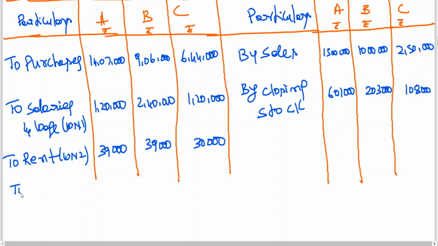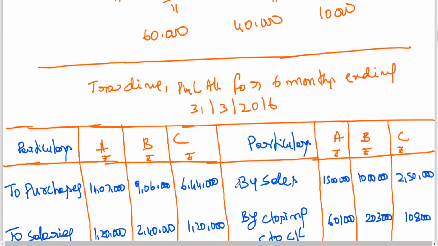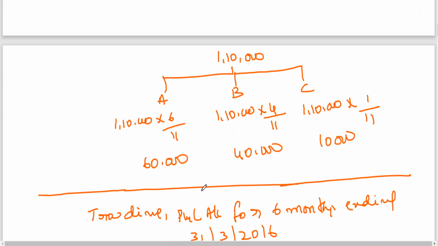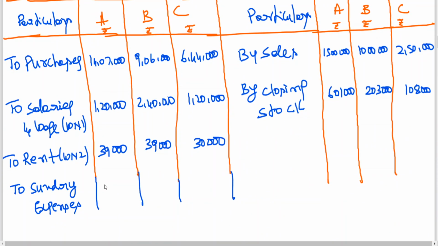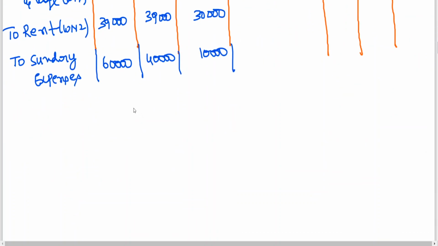Then to sundry expenses, 60, 40, 10, that is 10,000. Now you can find out department wise profit or loss.